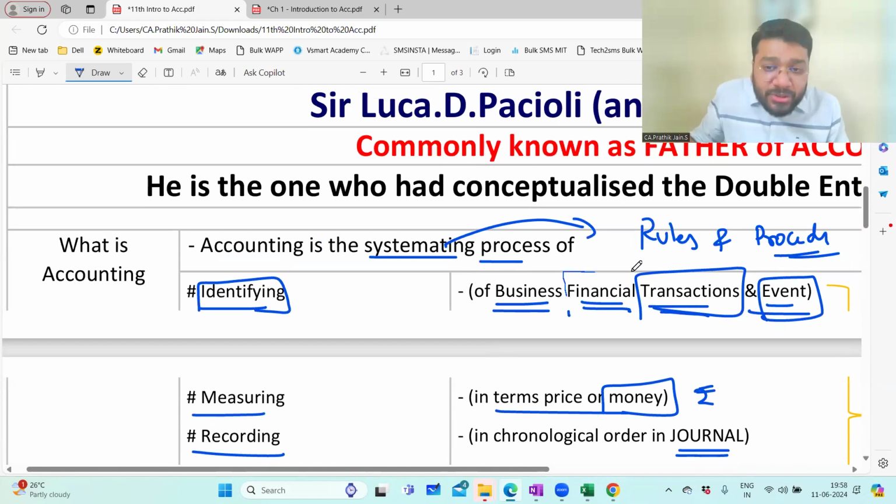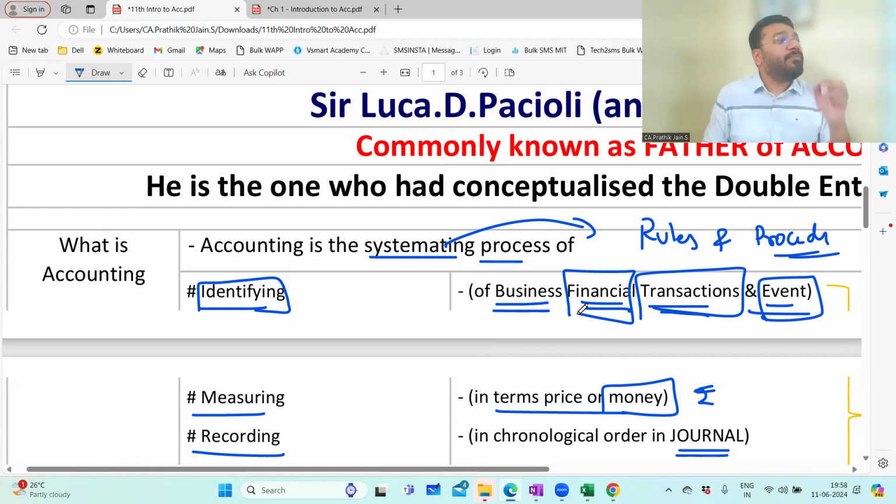Now, this should have a financial value to it. So when you buy a chair, that chair should have a monetary value. Means what? If I'm buying a chair, 10,000 worth of chair, even though I'm paying later, when I'm buying it, it has some value or not. If it has some value, only that value I can record. Accounting means what? Recording the numbers.